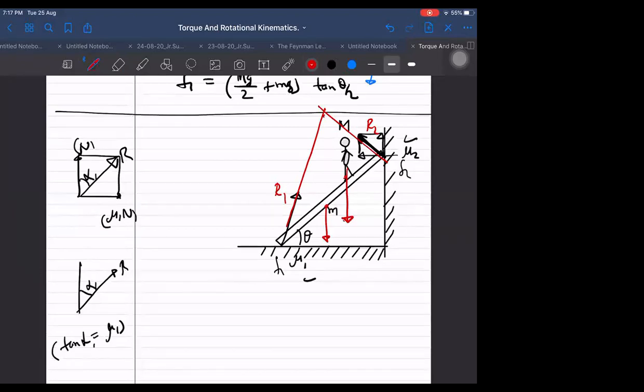What I can do, although, is take the center of mass of small m and capital M. Once I know the center of mass of these, then it will be a single force, and that single force will be (M plus m) into g. That force finally should pass through the point where the reaction force from the first and the reaction force from the second are meeting. At that place only (M plus m)g should also be meeting in order for the body to be in equilibrium. That is how we can do.